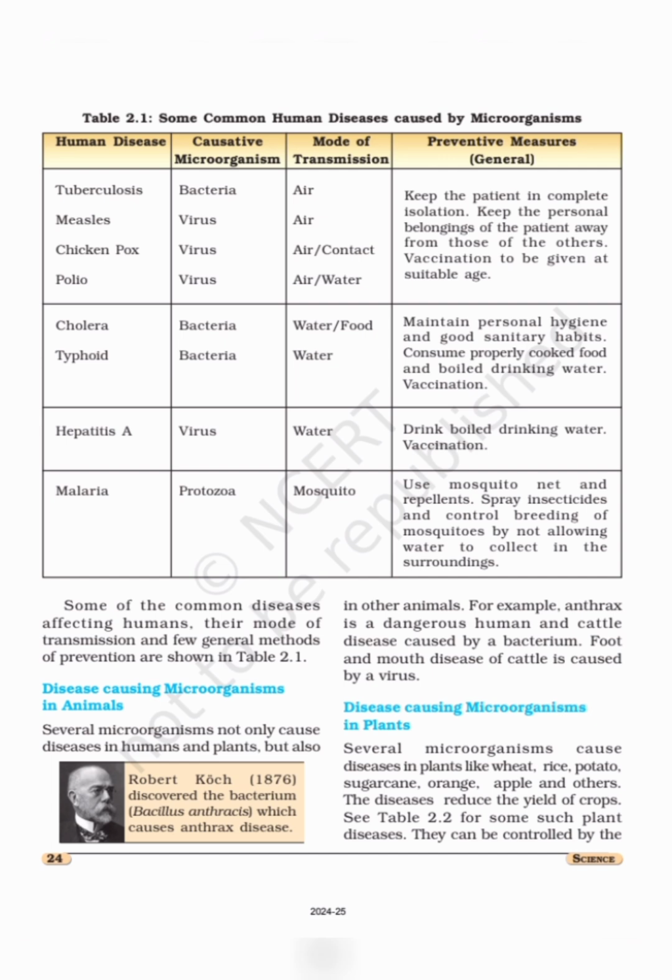Microorganisms not only cause diseases to humans, but also to animals and plants. In animals, anthrax, which is a very dangerous disease, is caused by bacteria. Some microorganisms also cause diseases to plants like wheat, rice, apple, orange, etc. By using certain chemicals, we can prevent the growth of these microbes in such plants.